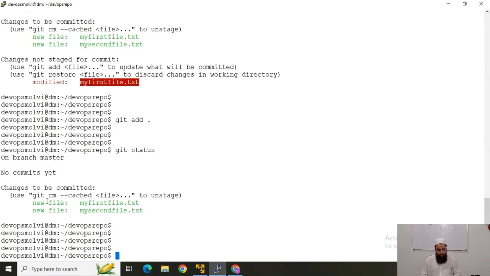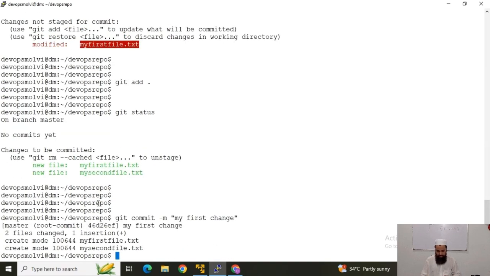You can see our file has been updated and it has those previous changes, and now I will run the git commit command so that our changes can be committed. So git commit and -m, which stands for message, my first change.